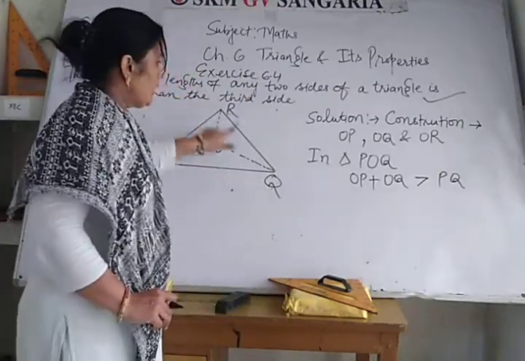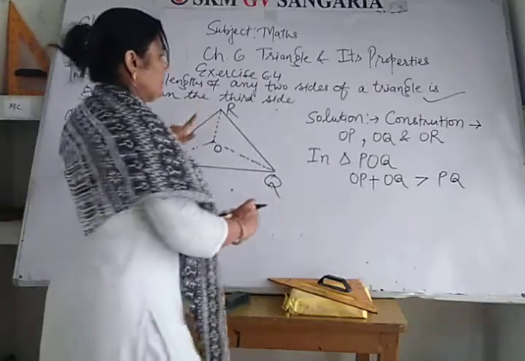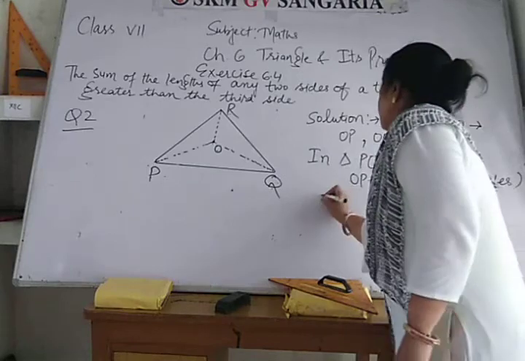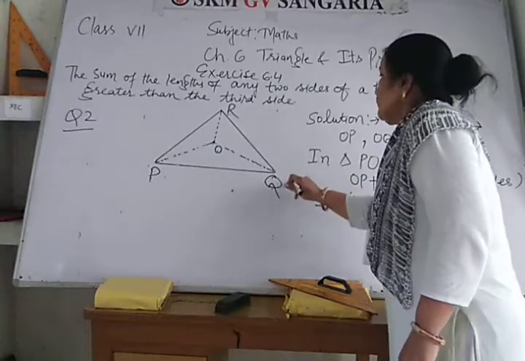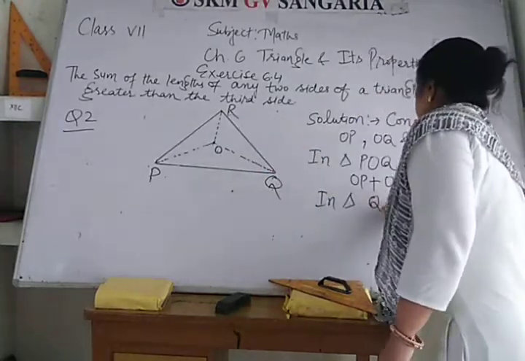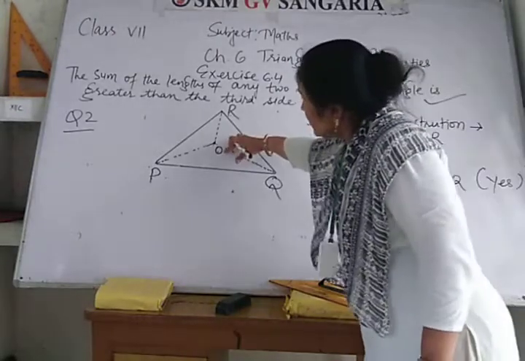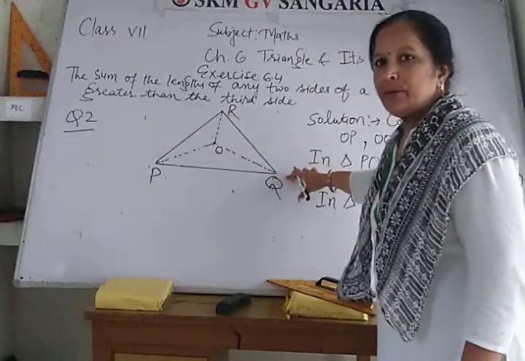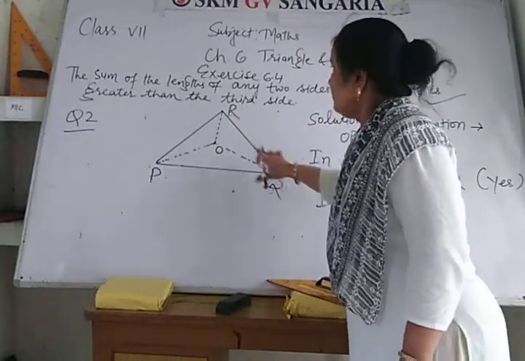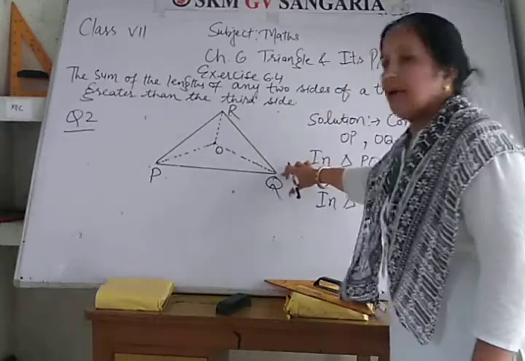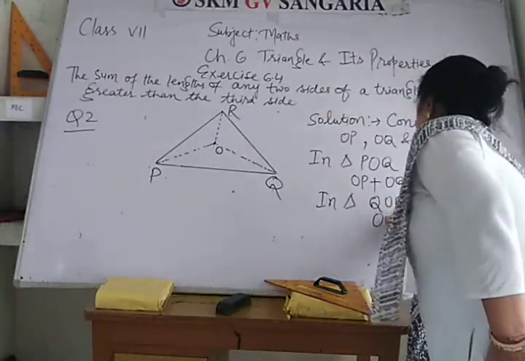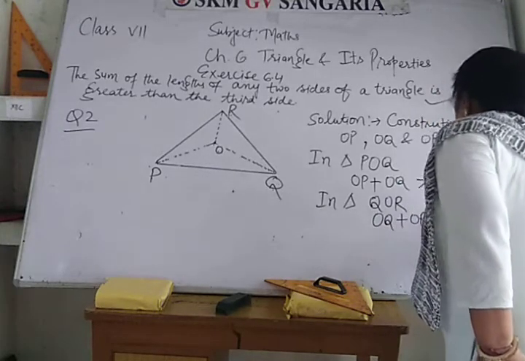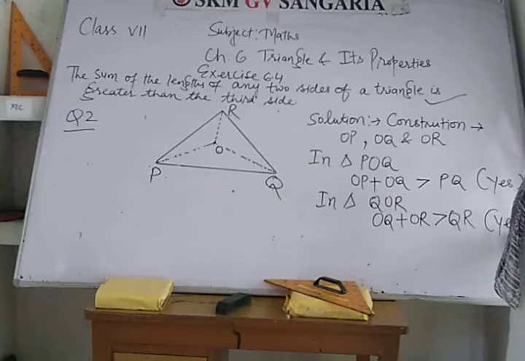In triangle QOR, these two sides OQ plus OR should be greater than QR. So it is also yes.